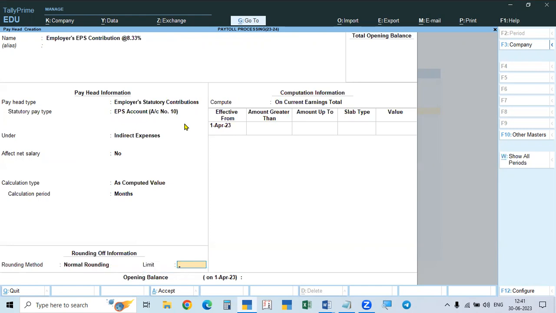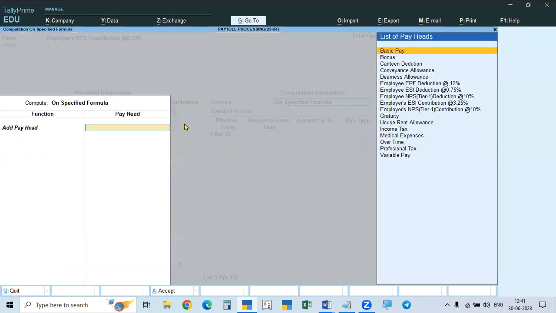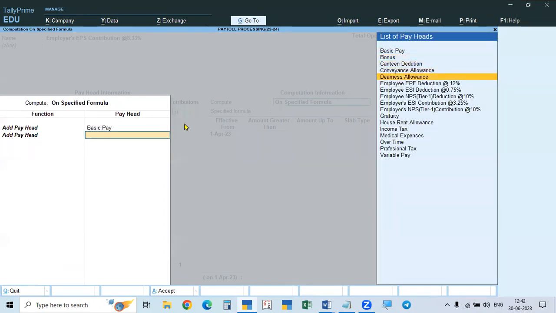Rounding is normal rounding, limit is 1. Here also we have to calculate using the specified formula. And here also, in the provident fund, for all the provident fund deductions or contributions, only basic means basic plus DA. So when you are calculating the employee's deduction, the employer's 8.33%, everything will be on this only: basic pay, and then dearness allowance.